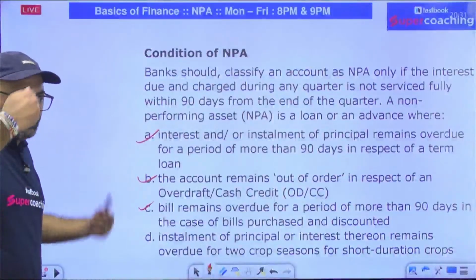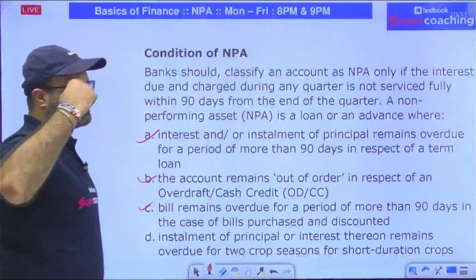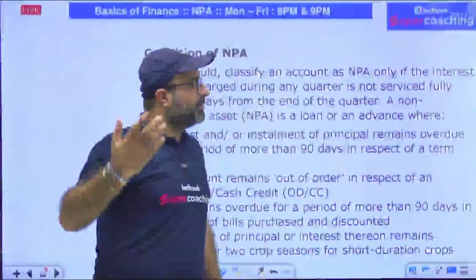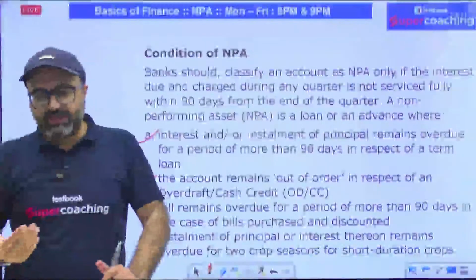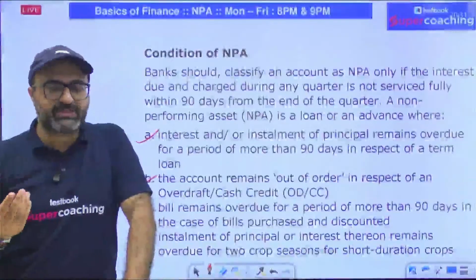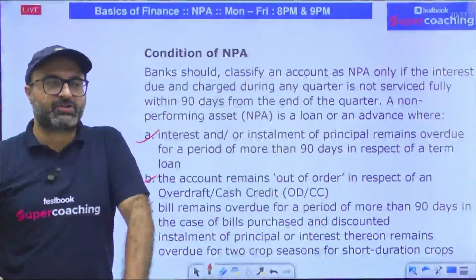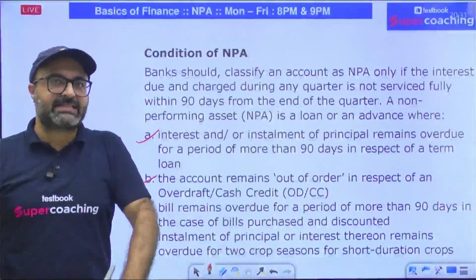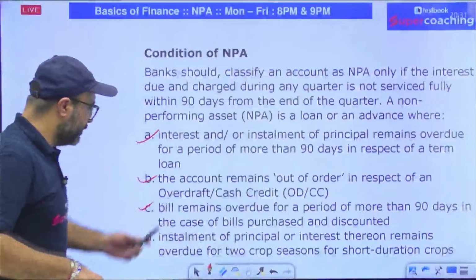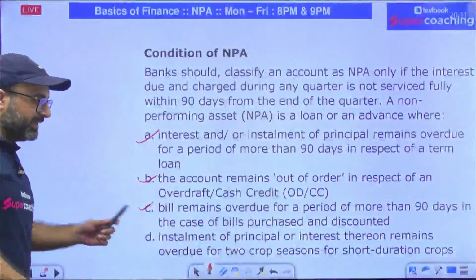Your bills, if they remain overdue. For example, you have issued a commercial bill to an individual and that commercial bill remains overdue for 90 days. That means no payment is done for 90 days. Then also it will be termed as NPA.